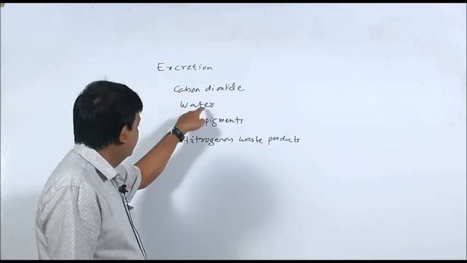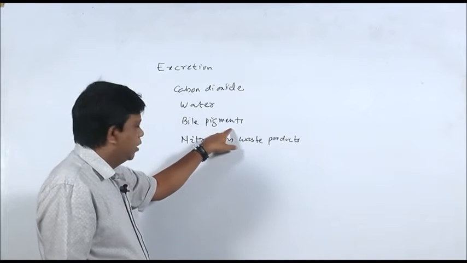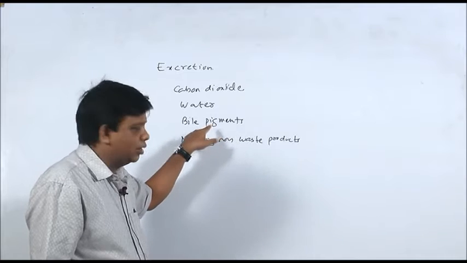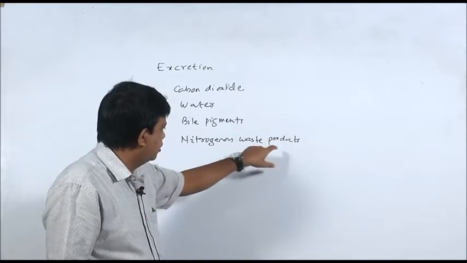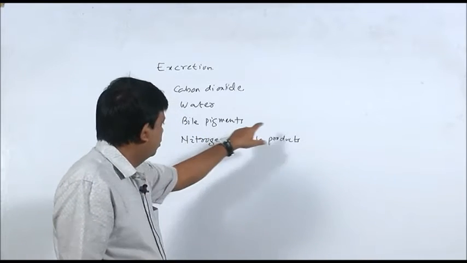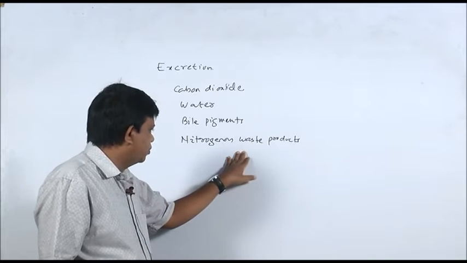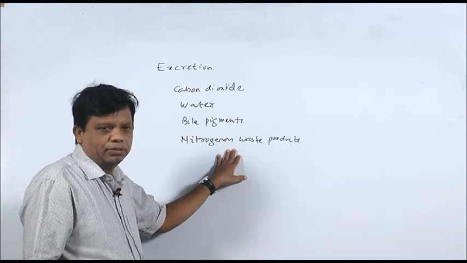For removal of water from the body there are several routes. Bile pigments are removed through the digestive system, whereas nitrogenous waste materials are removed mainly by the excretory system.